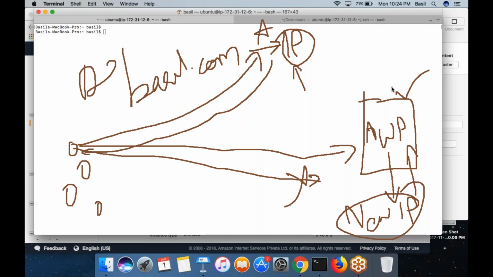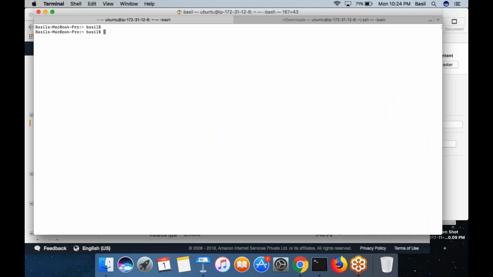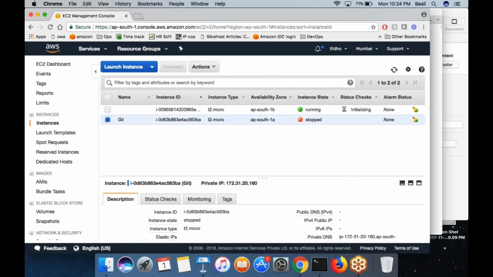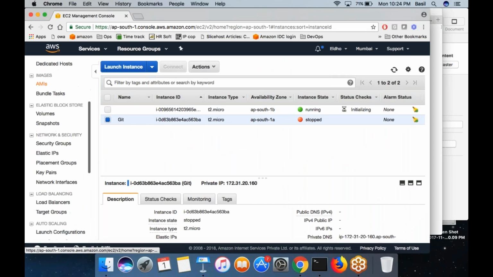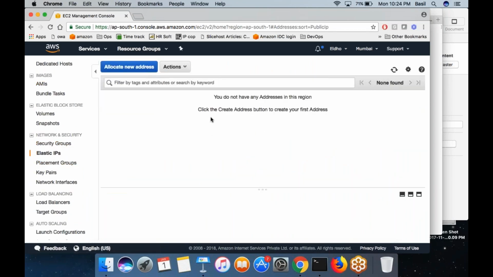So how can you overcome this problem? You don't want the EC2 machine IP changing. So AWS gives you flexibility for that by giving you an elastic IP option. Over here, if you come down under the network security, click on elastic IP, you have the option to create IP addresses. Basically, you are reserving an IP address for yourself. You are buying an IP from AWS, and once you purchase an IP, then it's up to you to decide how to use that IP.